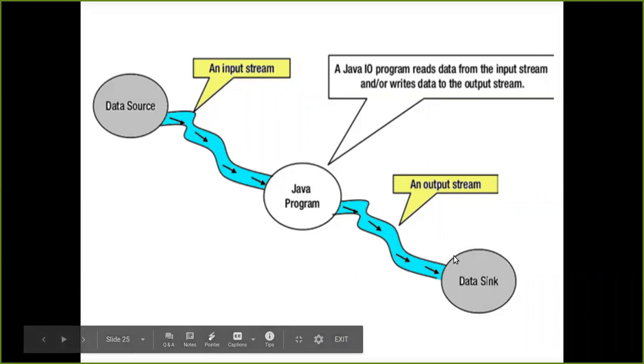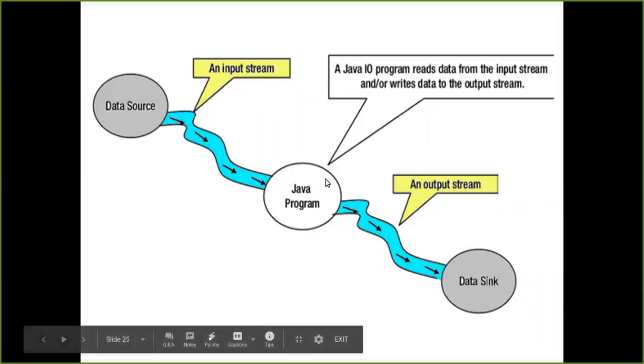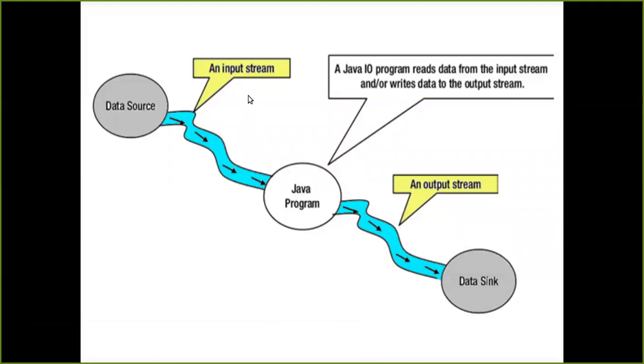So always remember, when I say input stream, it is reading. Output stream means it is writing. Whatever data I collect here is going to be written over here, so we are using an output stream. And if the data I have stored here has been written, and in future I want to read it, the data sink should send the data stored in it to the Java program, and that Java program helps me read the data with the help of the input stream.